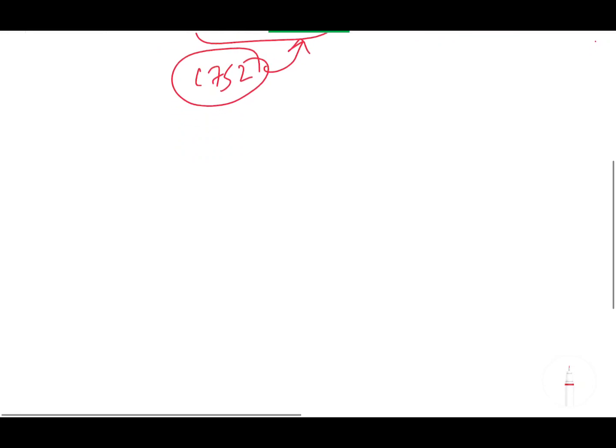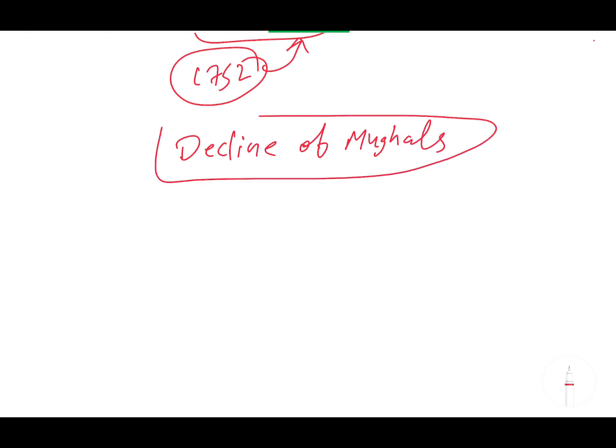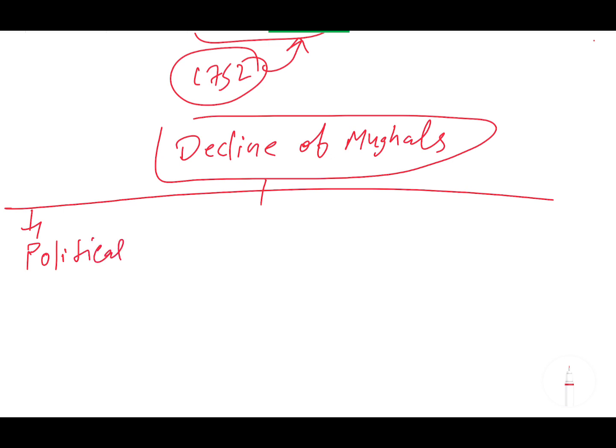Simply, we can see the different dimensions of the declination of the Mughals. The first dimension can be political decline. The second can be economic decline. These dimensions are interrelated, and you cannot consider them independent. Third, you can consider a people-oriented dimension: how much trust the people had in their emperor, how much the emperor influenced the people, and how much loyalty they had.